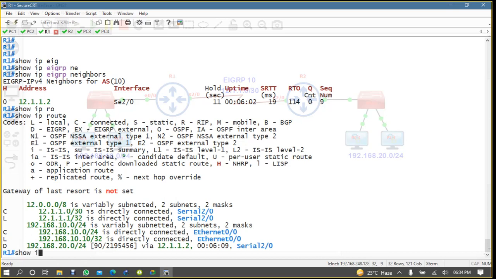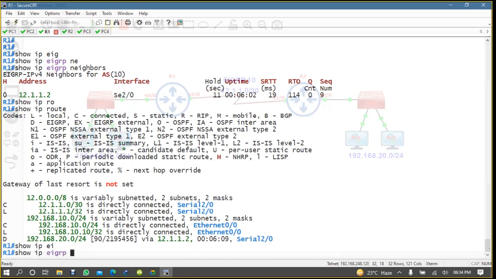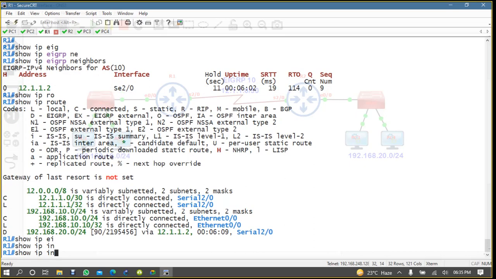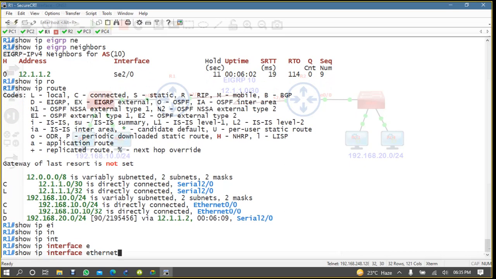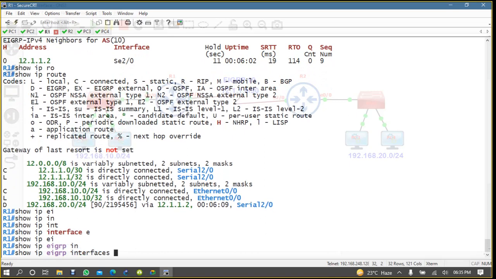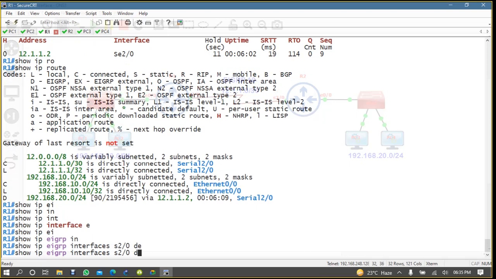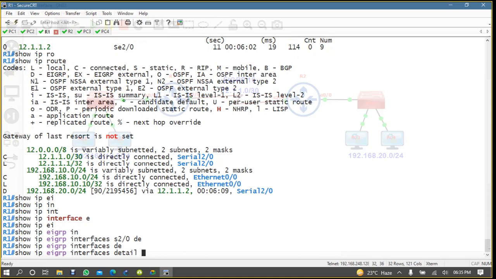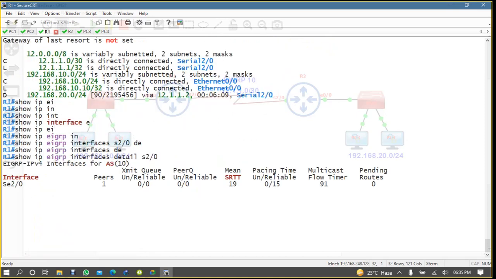And if you check here, show IP EIGRP interface detail serial 2/0.